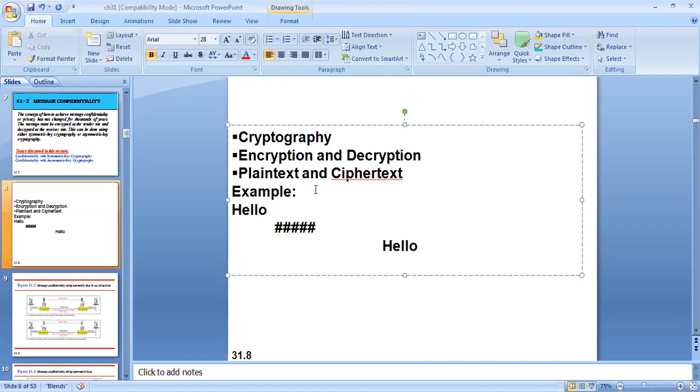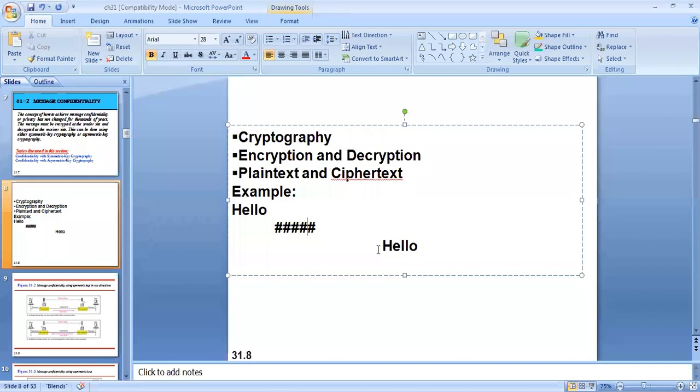We need to understand these terms: what is plain text and what is ciphertext? Plain text is the original information, the original information that we have. Once the plain text is encrypted with some keys or other coding schemes, we call it the ciphertext.